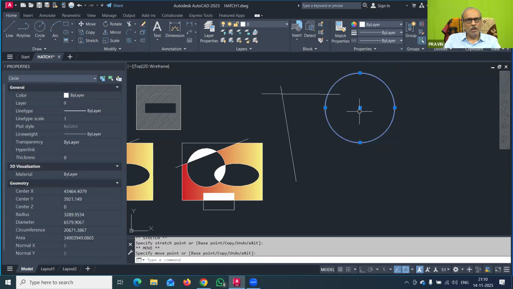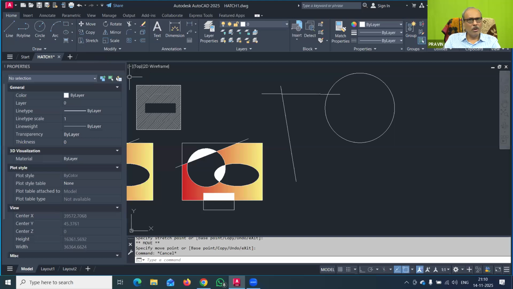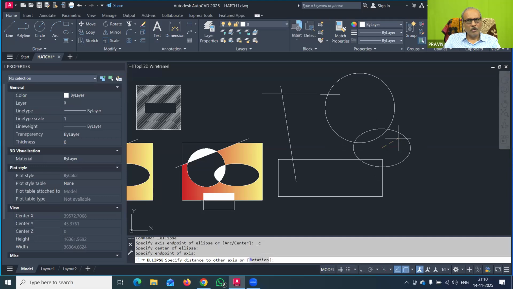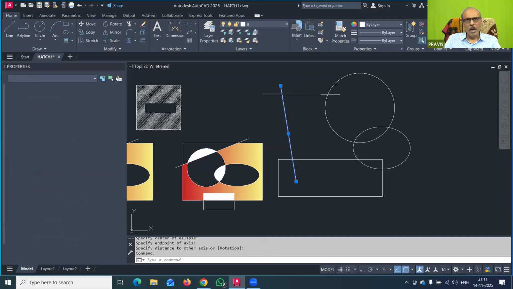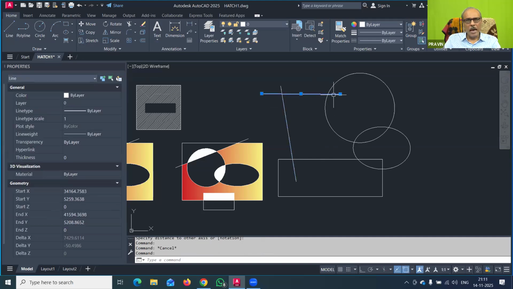Yes, this one circle, and then we will have one rectangle also, and then one ellipse here. Now what I want to do is hatching in this part. But sometimes that hatching does not happen because there are different objects, and these objects may have some gaps.